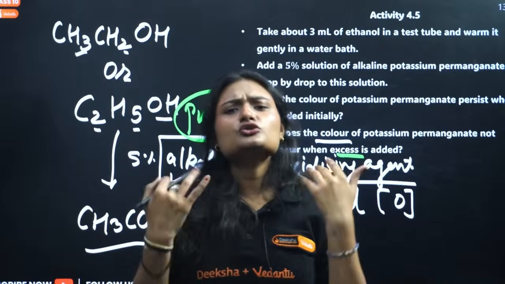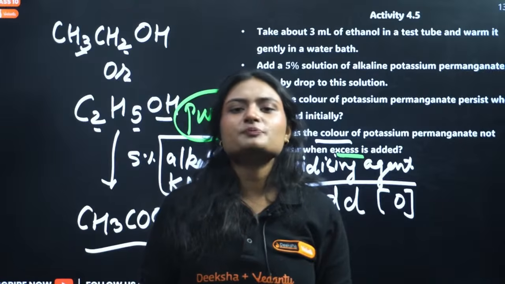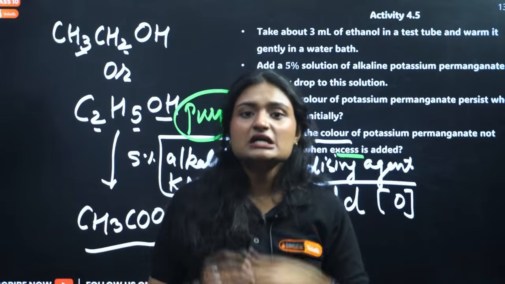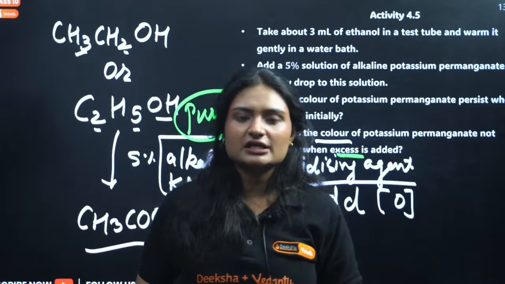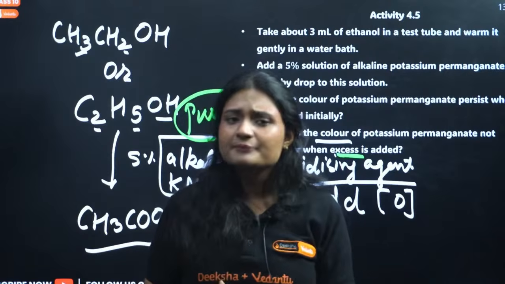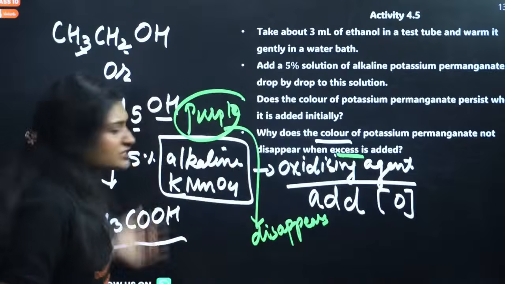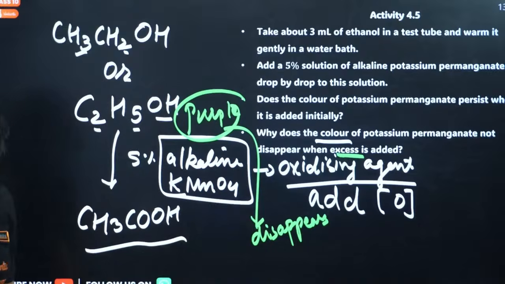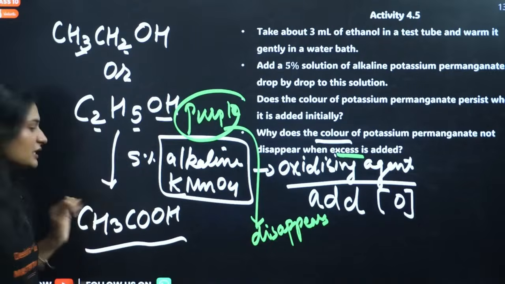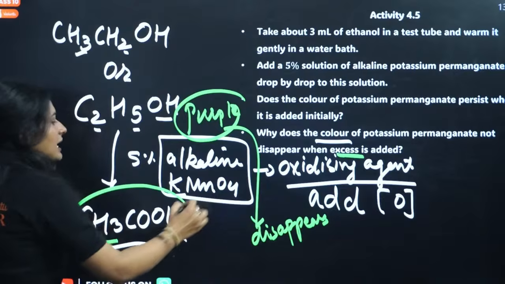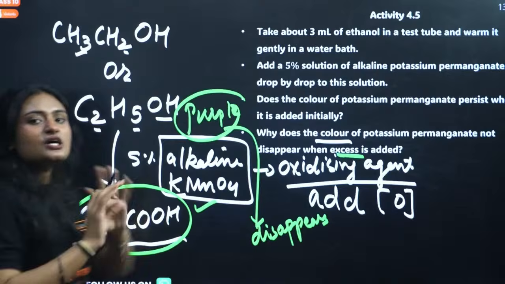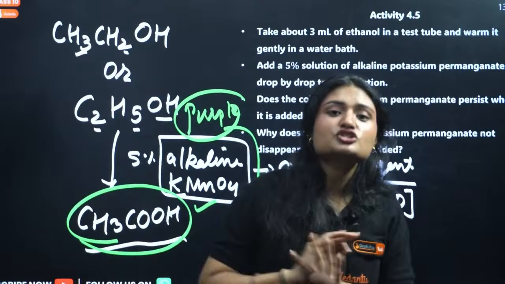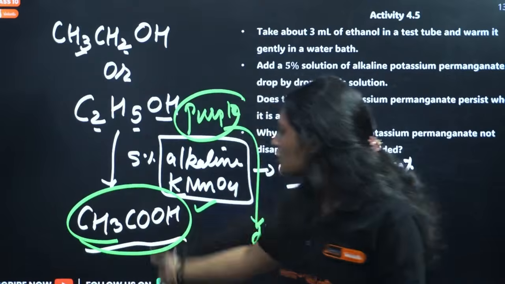But if you add too much, if you add excess of potassium permanganate, what will happen actually? It will not lose its color if you add in excess amount. Why? Because this conversion has happened. All the required potassium permanganate has been consumed. After that, whatever amount you add, it will be excess. There is no ethanol to react with, and further oxidation is not possible.